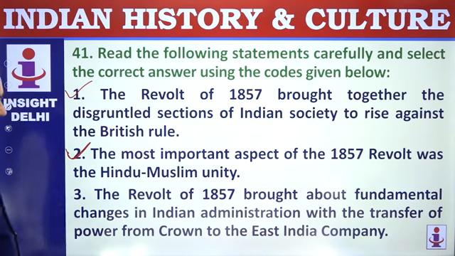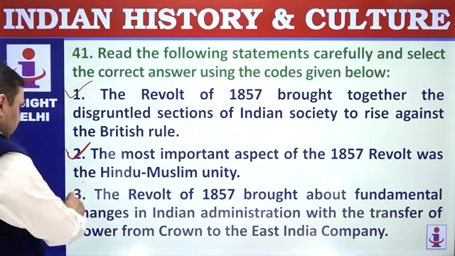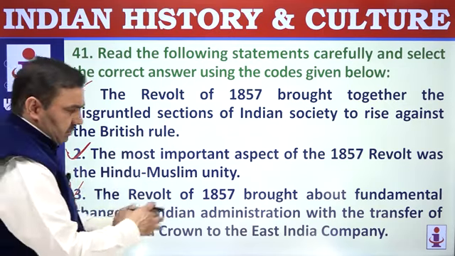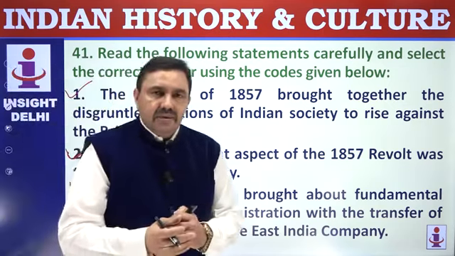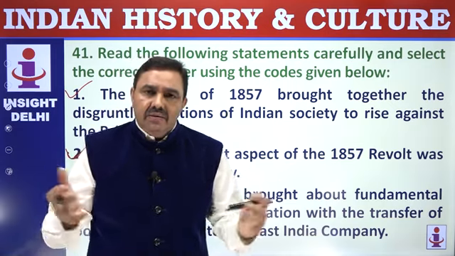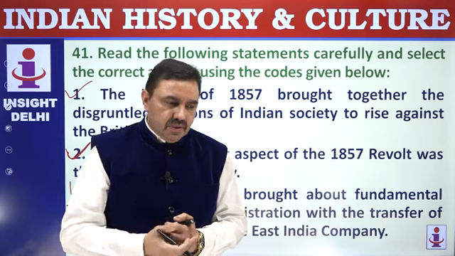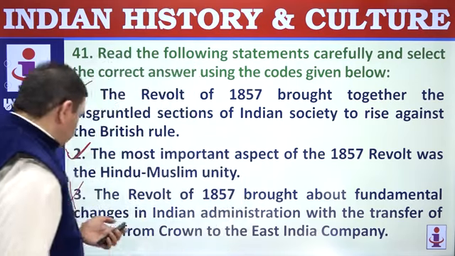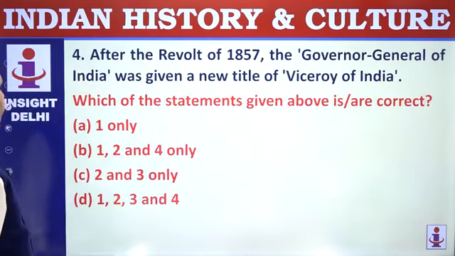The revolt of 1857 brought about fundamental changes in Indian administration, not fundamental changes, only cosmetic changes. Company was taken over by British Crown, but fundamentally the regime was same. There was no fundamental change at the level of ground. So that way you have to see. 1 and 2. Okay, 4 also.